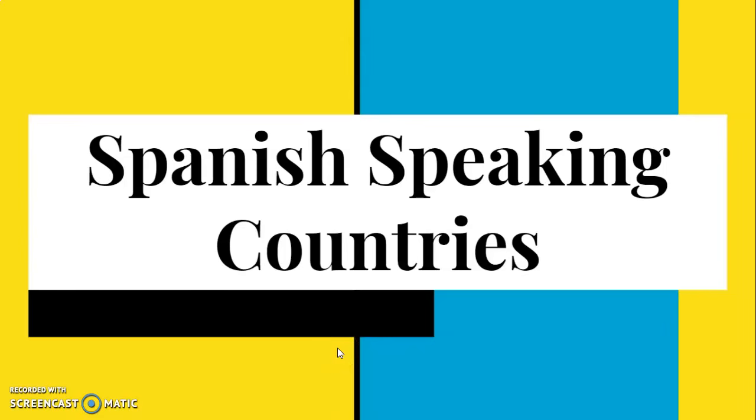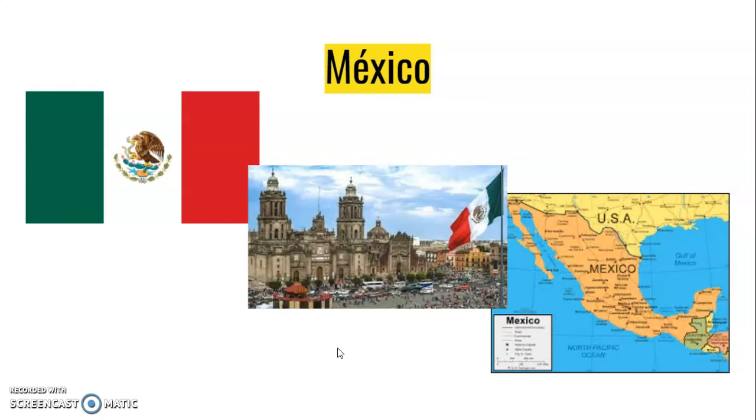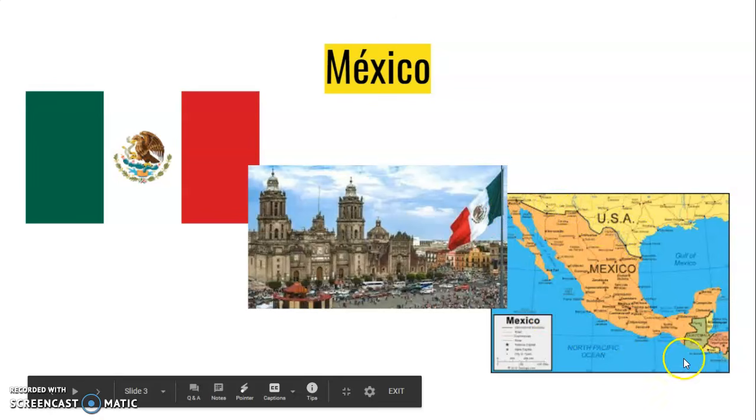In this lesson, we're going to be learning about Spanish-speaking countries and in which continents they are. So first we have América del Norte, or North America, which is what we're in right now, if you didn't know. The only Spanish-speaking country in América del Norte is Mexico. As you can see here, it's right at the bottom of the U.S., right under Texas. It's also one of the largest Spanish-speaking countries. Very big. This is its flag, and then this is Mexico City.